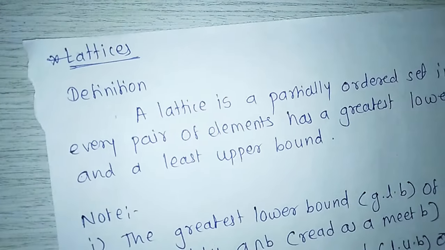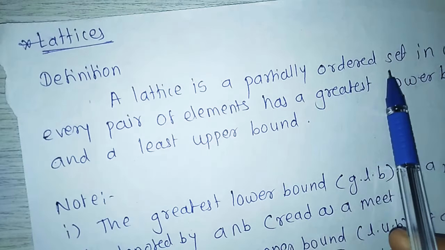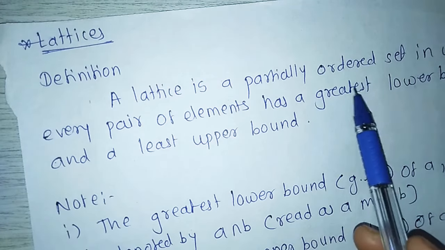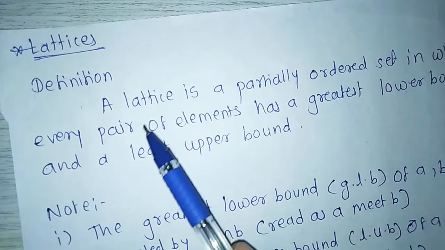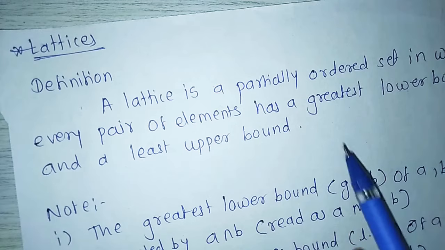Next point, lattices. Definition: a lattice is a partially ordered set, that is a poset, in which every pair of elements has a greatest lower bound and a least upper bound.